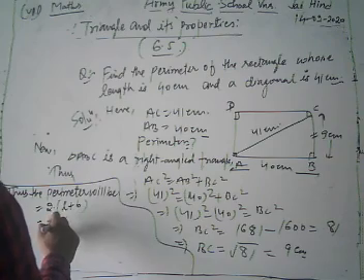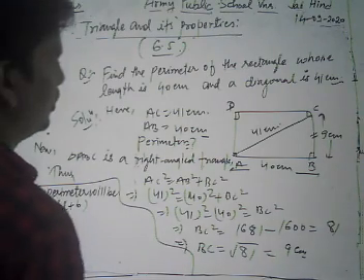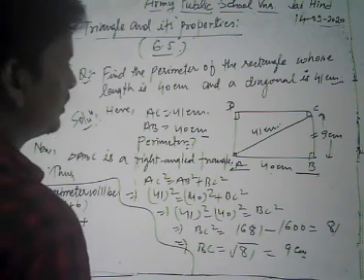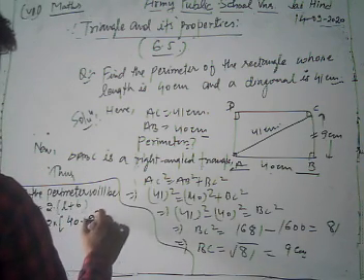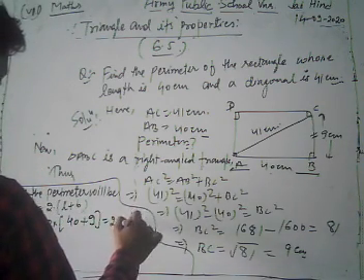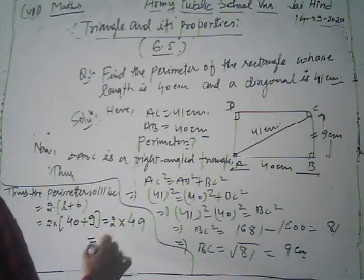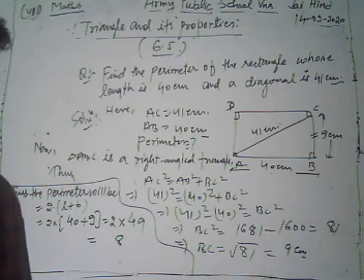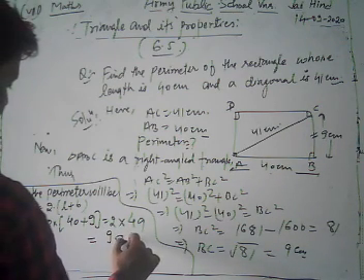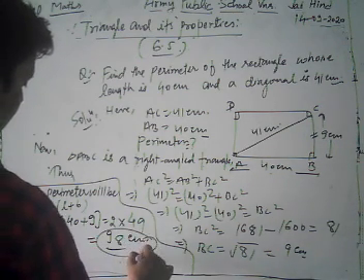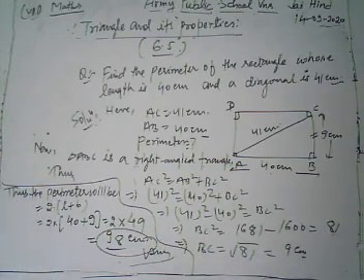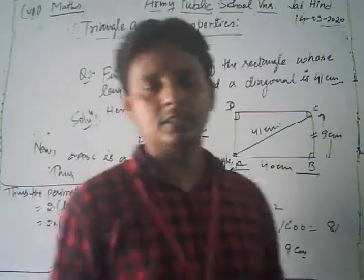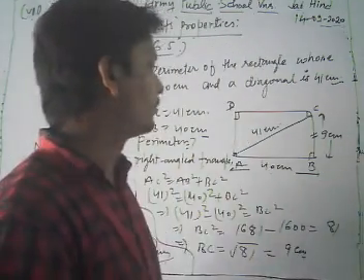So 2 into length, the length is 40 and breadth is 9. So we get 2 into 49, and we multiply them. 2 9s are 18, carry 1, 2 4s are 8, plus 1 is 9, so 98 centimeter, because the perimeter is always in unit.